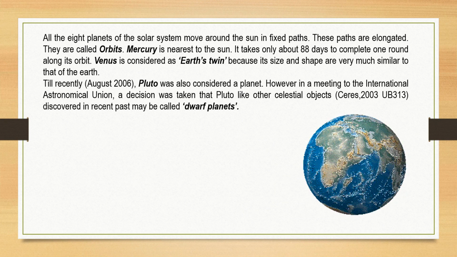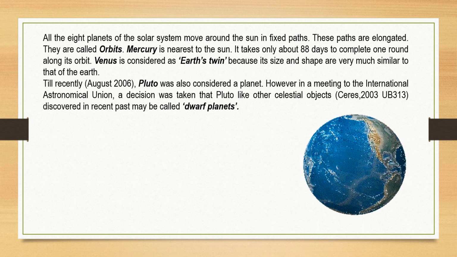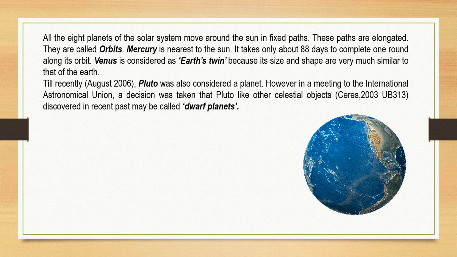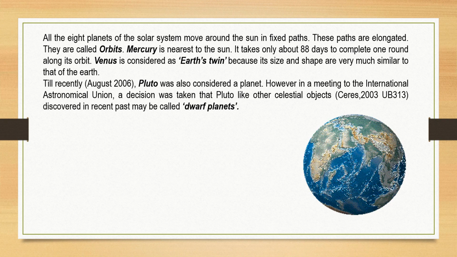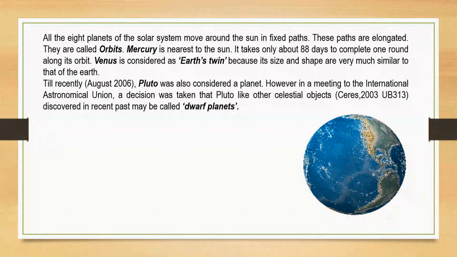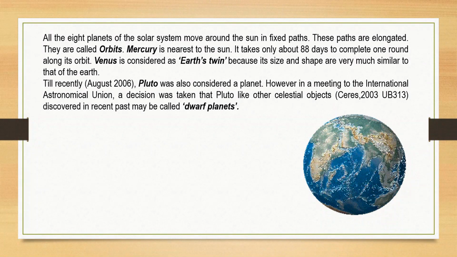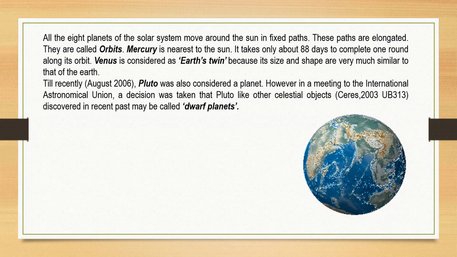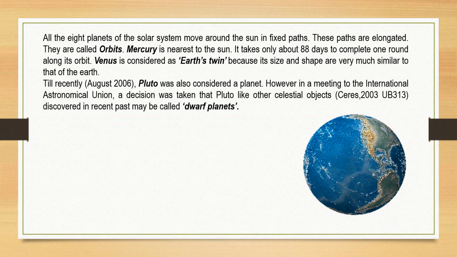All the 8 planets of the solar system move around the sun in fixed paths. These paths are elongated and they are called orbits. So they have their fixed paths in which they revolve around the sun. Mercury is nearest to the sun. It takes only about 88 days to complete one round along its orbit.